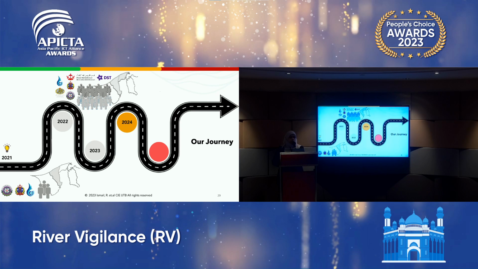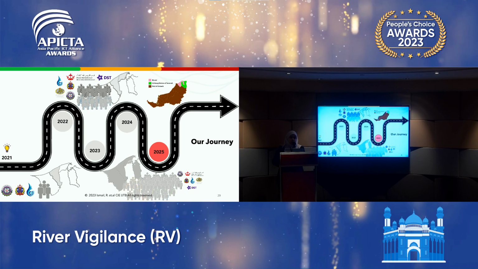As we aim to move forward to 2024, we are aiming to add more stakeholders as well as more residents that cover not only 2 districts but all 4 districts. By the year 2025, we are looking into collaboration with Malaysia, as our system is also currently monitoring in our neighboring country, Sabah and Sarawak. And in 2025, we will then be expanding the collaboration with Malaysia.